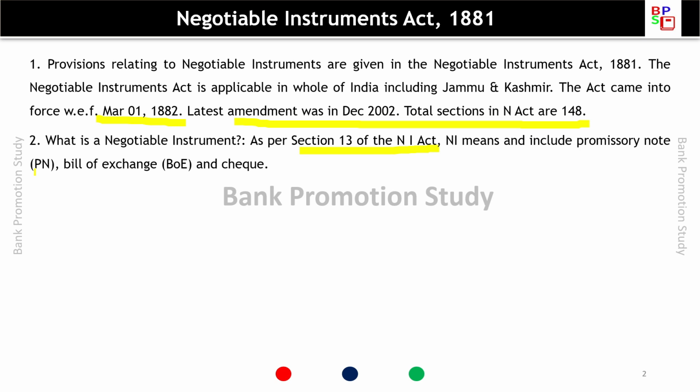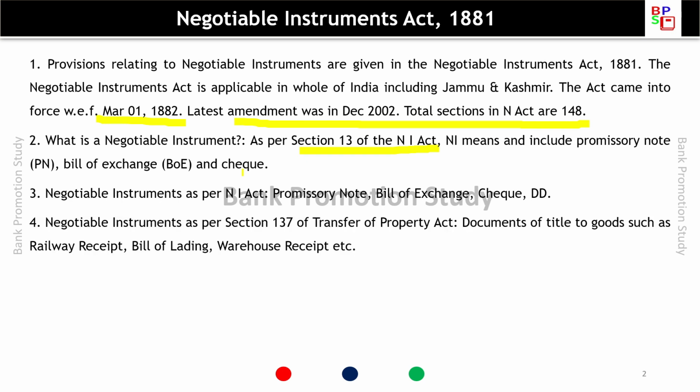What is a negotiable instrument? So as per section 13 of Negotiable Instrument Act, the negotiable instrument means and includes promissory note, PN, bill of exchange, BOE and check. Negotiable instruments as per NI Act are promissory note, bill of exchange, check and now demand draft is also included in this.